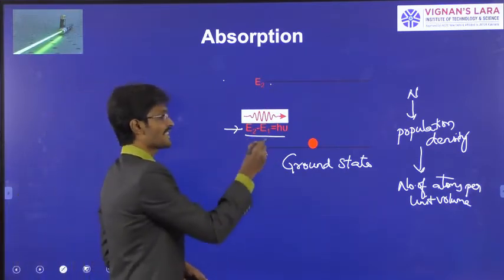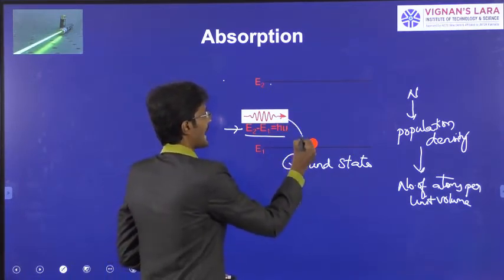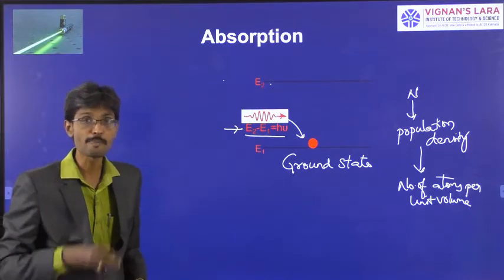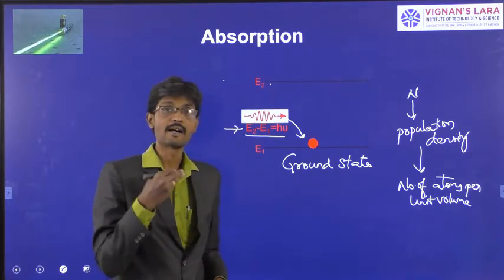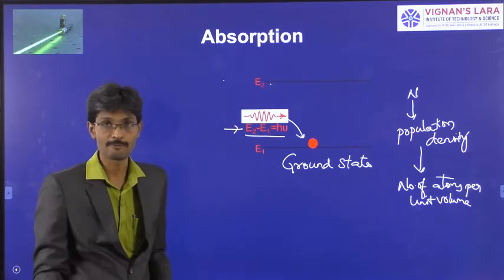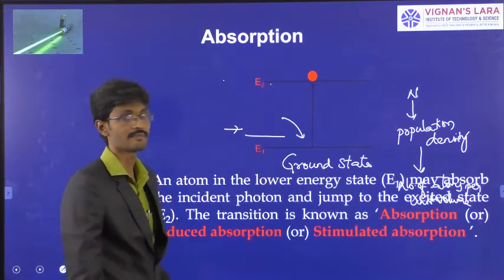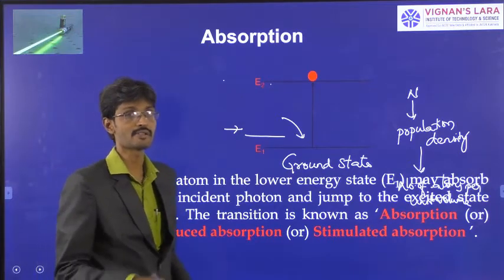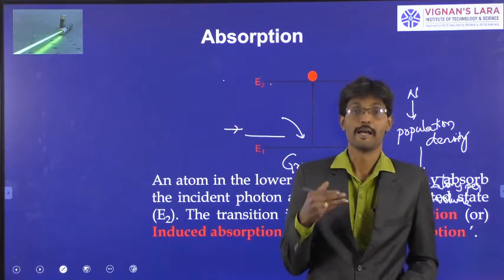When the photon is incident on the material, the atom absorbs this photon, and absorption of energy takes place, and the atom goes to the excited state. And this process, this transition, this phenomenon is called absorption.